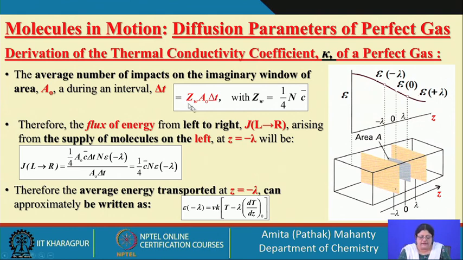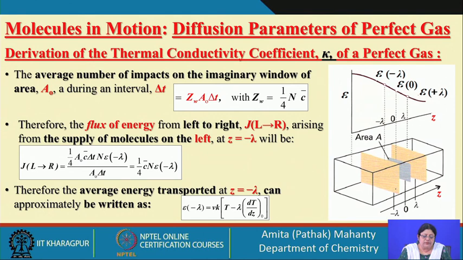So, I have to see what is going to be the total flux of energy associated with that impact. I have to see the total number of molecules present here, and each of the molecules has an average energy of nu kT. So, I multiply the total number of molecules present in this volume element by nu kT.